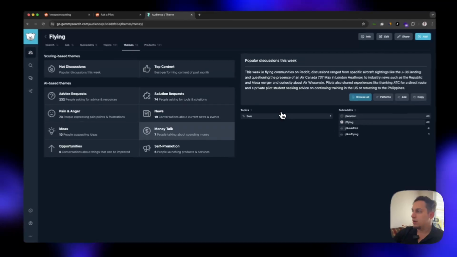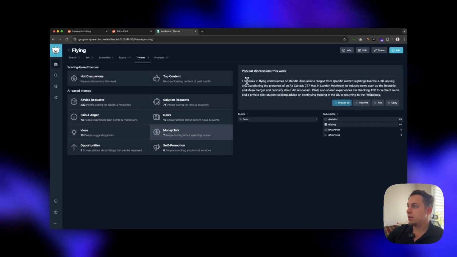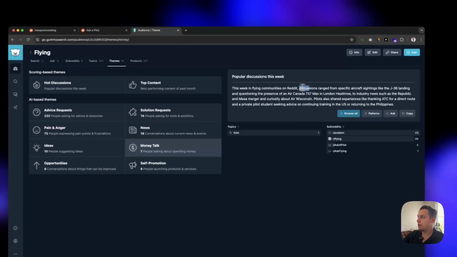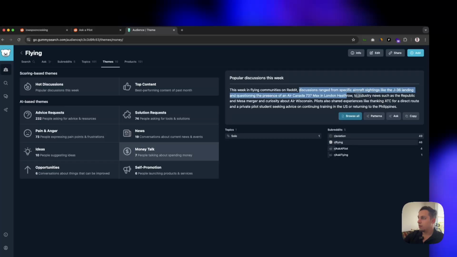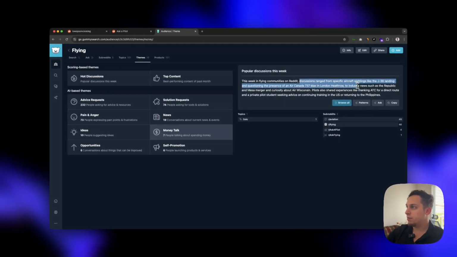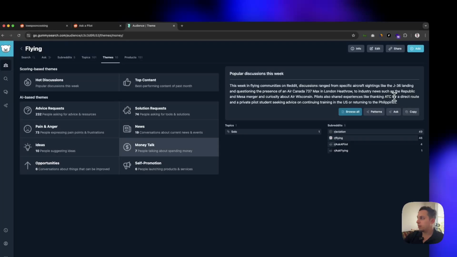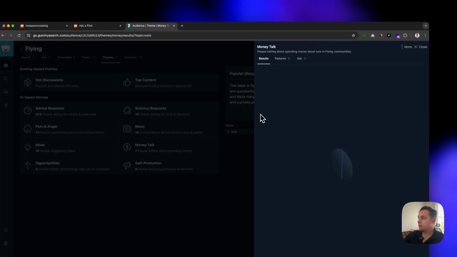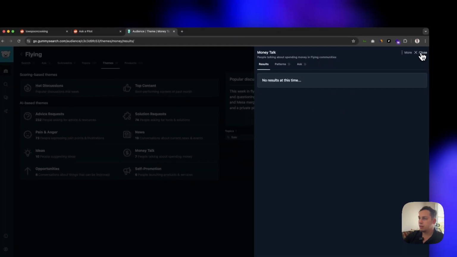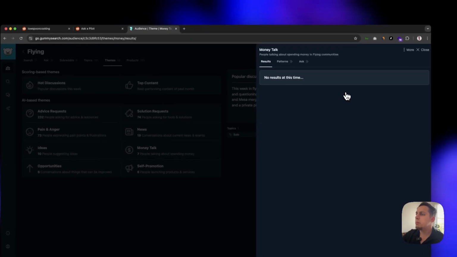So let's read what it says for flights. This week in flying communities on Reddit, discussions range from a specific aircraft and questioning the presence of this one. Pilots also shared experiences like thanking ATC for the record. Okay, so let's click on this and see what this says. So no one is really talking about money, even though it says 7 people.